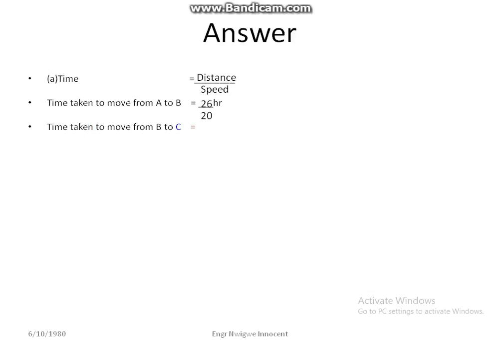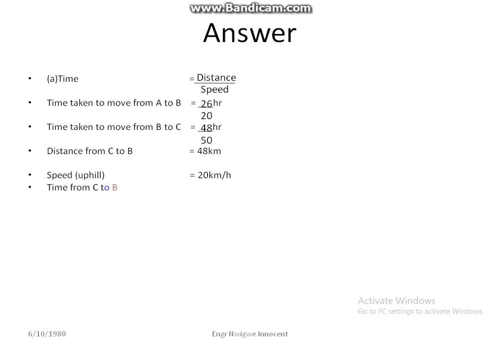Answer. Time is equal to distance over speed. Time taken to move from A to B is equal to 26 over 20 hours. Time taken to move from B to C is 48 over 50 hours. Distance from C to B is equal to 48 kilometers. Speed uphill is equal to 20 kilometers per hour.